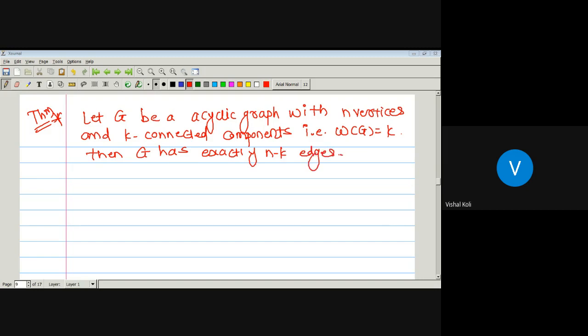Okay, so here we are given that G is an acyclic graph with n vertices. It means there are n vertices in graph G, and there is no cycle in graph G, and it has k connected components. As G has k connected components and it is an acyclic graph, now tell me whether G is a tree. Yes, G is a tree.